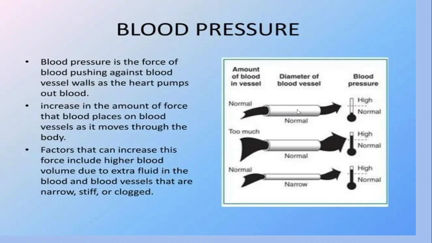These are normal blood vessels, right? Whenever your blood flow is normal and the blood vessel diameter is also normal, that leads to a normal blood pressure, right? And whenever your blood flow increases and your blood vessels have the same diameter, then it can lead to high blood pressure, right? Whenever your blood vessels get narrowed while blood flow is normal, then it can also lead to high blood pressure, right? You can understand easily what blood pressure is, right?